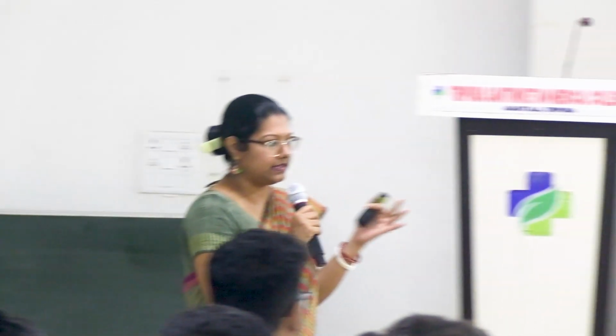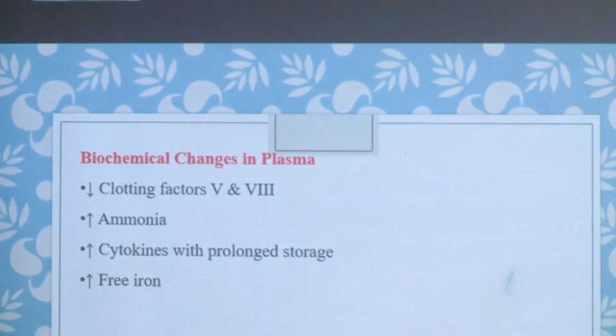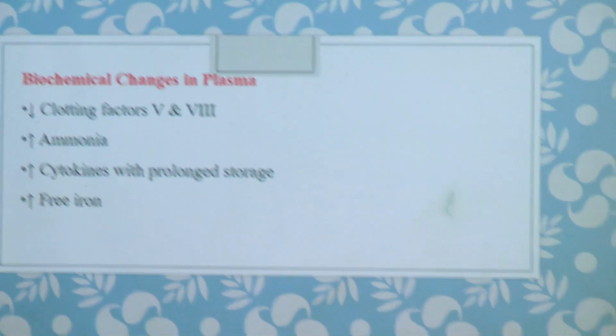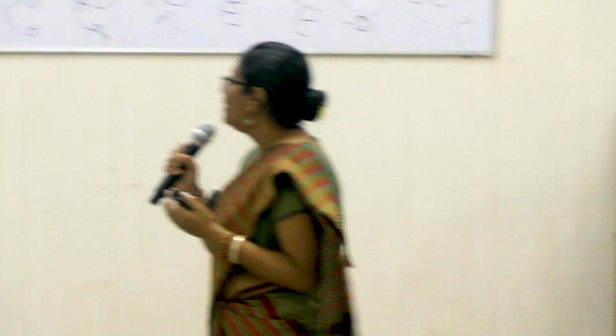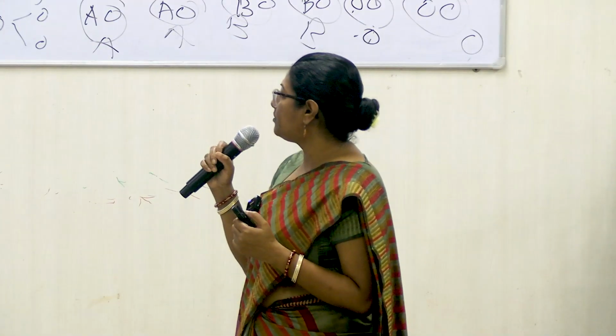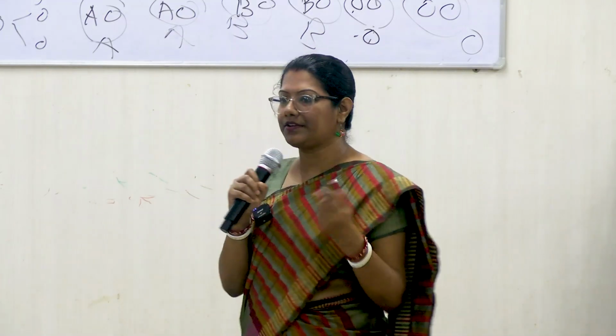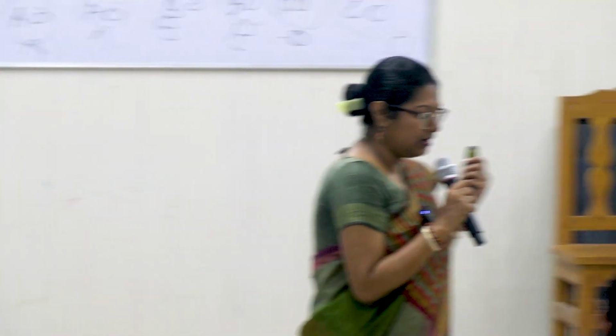Some of the biochemical changes in plasma. So we talk about RBC, then we have the plasma. The clotting factors might reduce. The earliest clotting factors to reduce in storage are factor 5 and factor 8. Ammonia might increase, cytokines with prolonged storage, and increased free irons. So many biochemical and morphological changes are expected to happen in the RBCs as well as in the plasma once we store the blood. And all these changes are termed storage lesions.